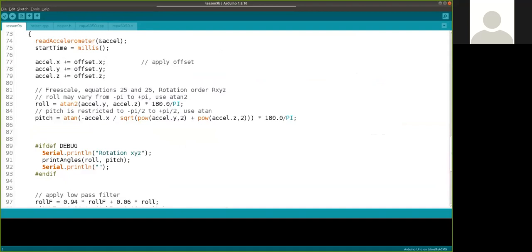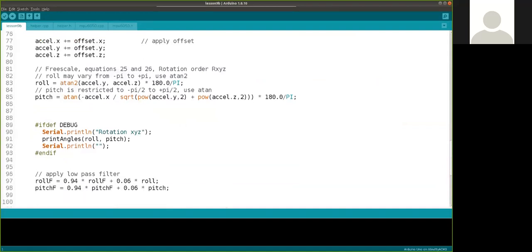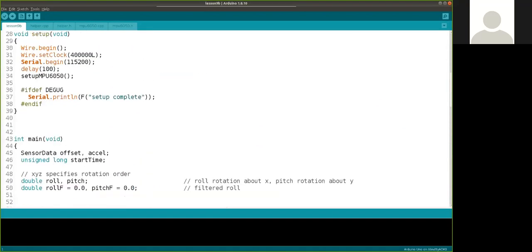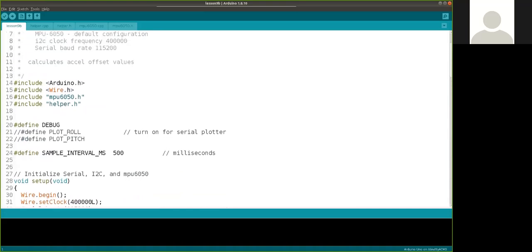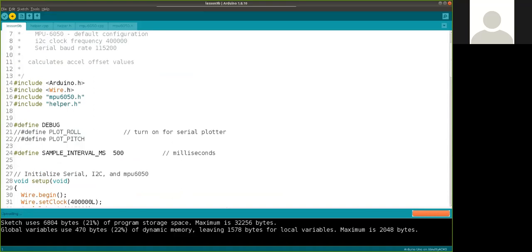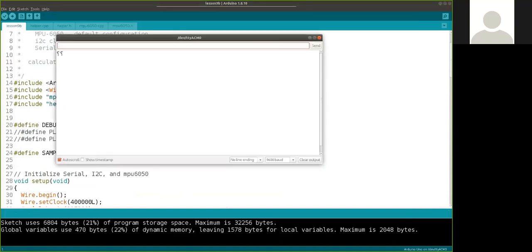I've also added comments that we're restricting pitch to minus pi over 2 to pi over 2, so we'll use the atan function for that. All I've got turned on is the debug information. We could upload this, and I've got to change the baud rate to match the sketch, which was 115200.